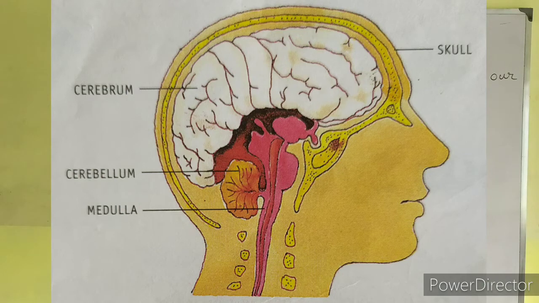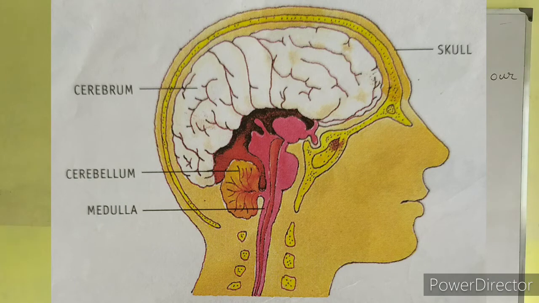First we will learn about the cerebrum. The largest part of the brain is the cerebrum. Its dome-shaped surface is covered with deep ridges and grooves.